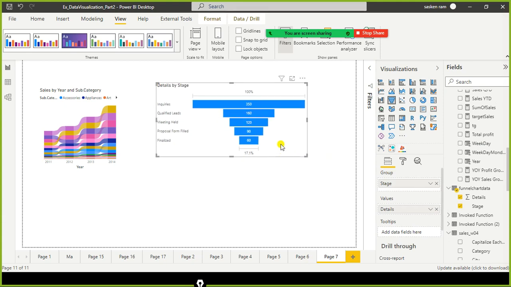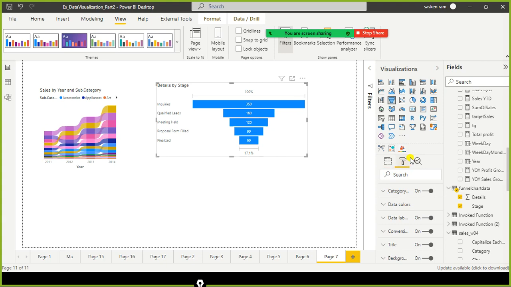And when it comes to the design, the user experience, what kind of colors can I use? When it comes to a funnel chart, it is recommended to use blue, purple, and green. These are the ones often used to make our funnel chart stand out. You can go from darker to lighter shades also. As the funnel goes further down to the final stage, you can start with darker and lighter shades. You can use it.